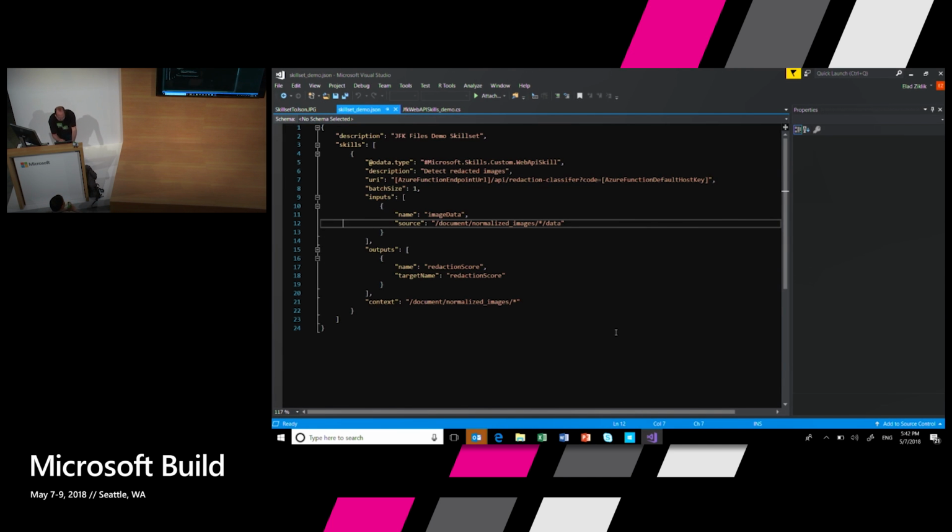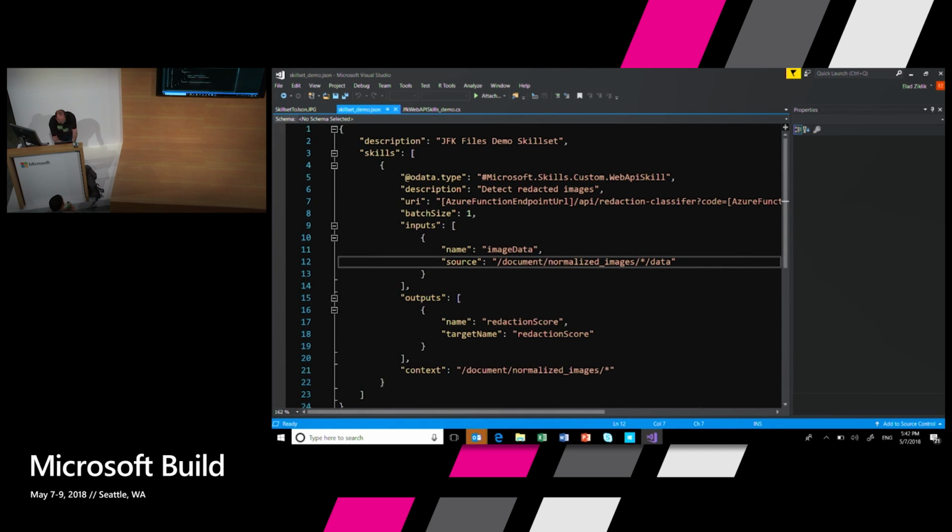Okay. So this is my custom skill for detecting redacted images. All I had to do is tell it what's the batch size, which is 1. Tell it that it's a custom web API skill. What is the source? The source is what you call normalized images.